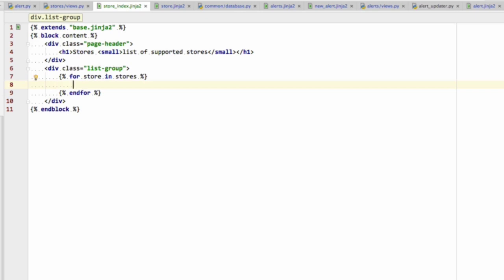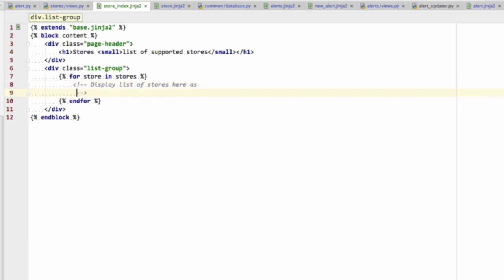And what we're going to show here is a list of stores. So I'm going to add an HTML comment, and this is just like a Python comment. It's something that doesn't get executed, but nevertheless will tell us what to do. And these HTML comments are like that. They need to start with a less than sign, an exclamation mark, and 2 dashes, and they need to end with 2 dashes and that greater than sign. And display list of stores here.